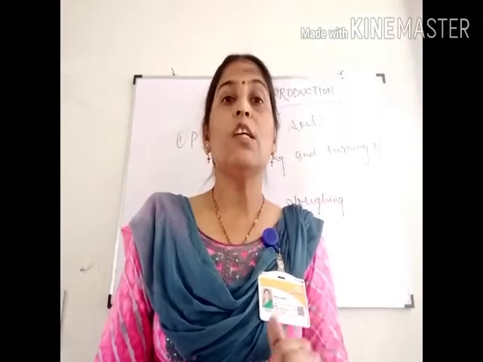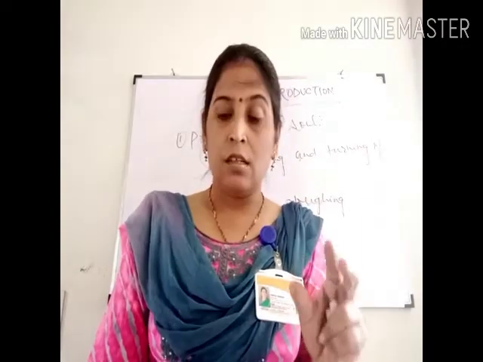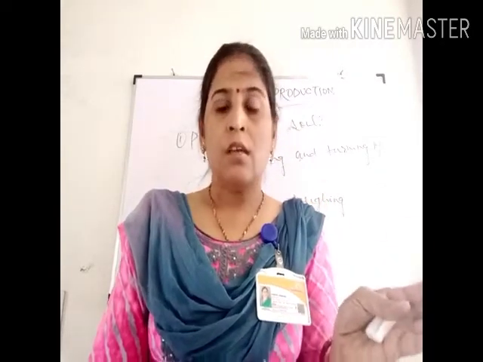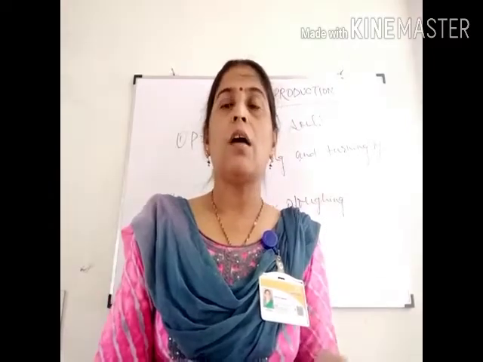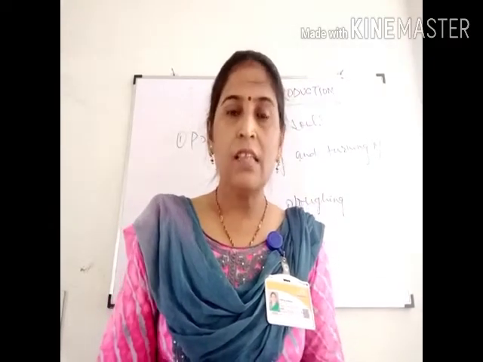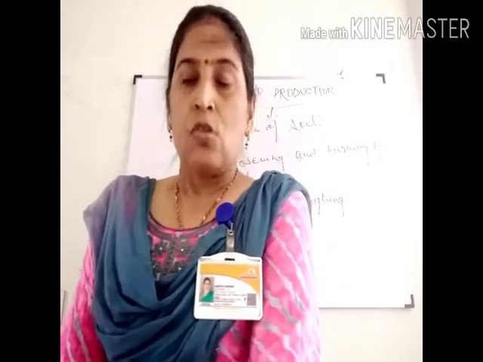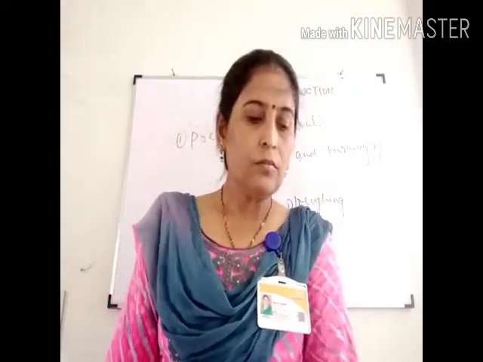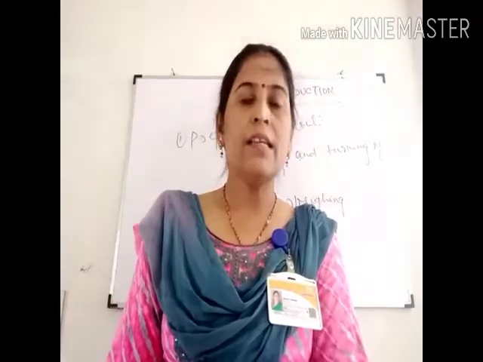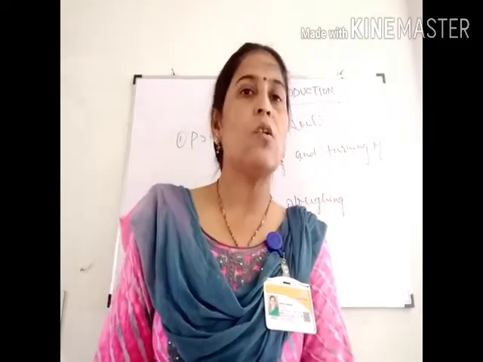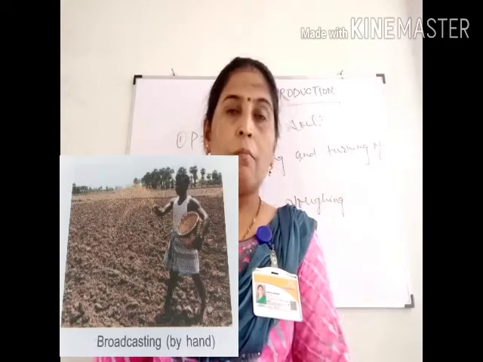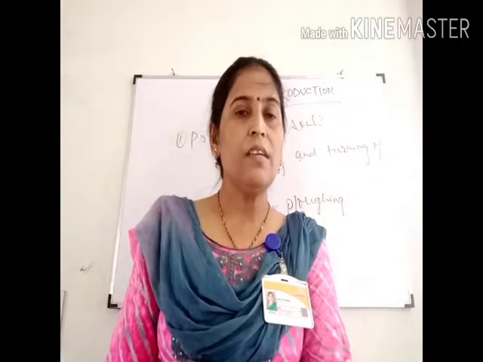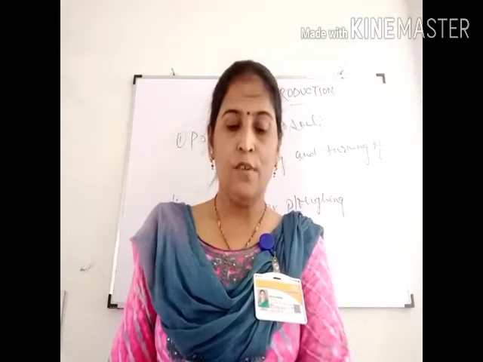Now, what are the equipments for the seed selection we have done? Now, for sowing, seeds can be sown either manually or by seed drills. So they are sown manually by sprinkling them into the soil by hand, and this process is called broadcasting. But broadcasting had the disadvantage that seeds are unevenly distributed in the field.